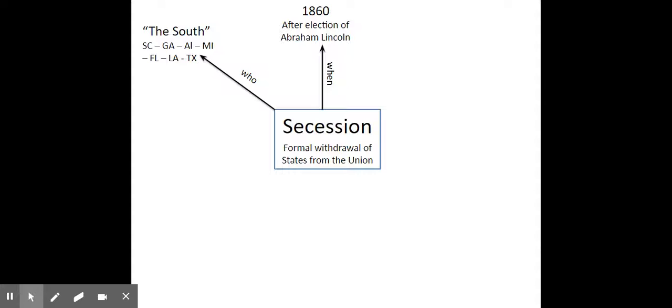Why did they secede? Because they were worried Lincoln would abolish slavery. Even though his speeches do not indicate that he wants to abolish slavery, he is very much anti slavery and he has said he wants to stop slavery from spreading. He also gave that speech in 1858 where he said, "A house divided against itself cannot stand. We cannot continue to be half free and half slave." So, when you say something like that, that is going to put the South on notice.